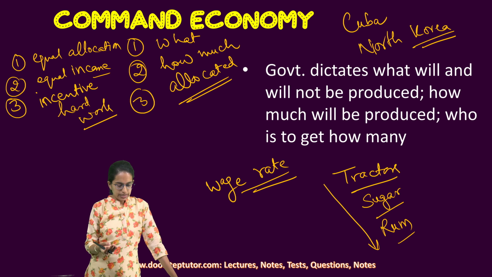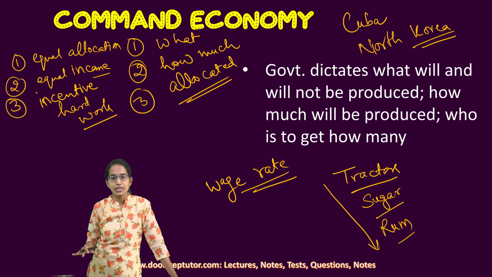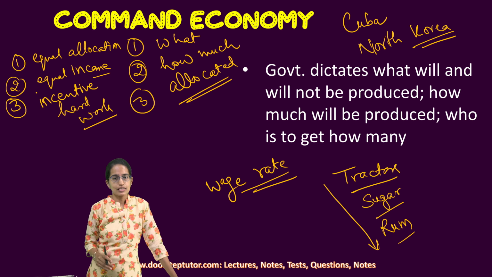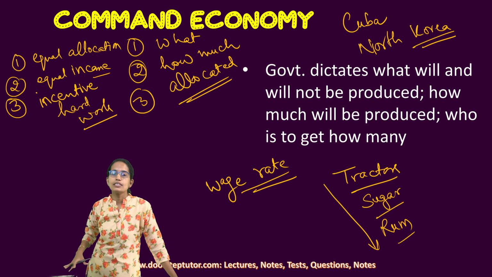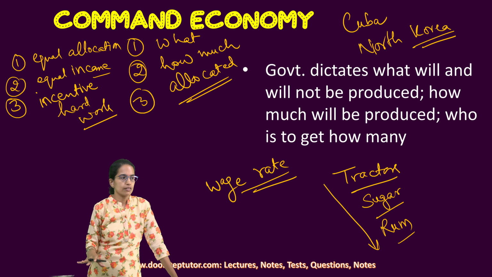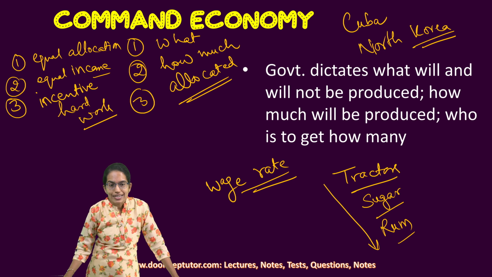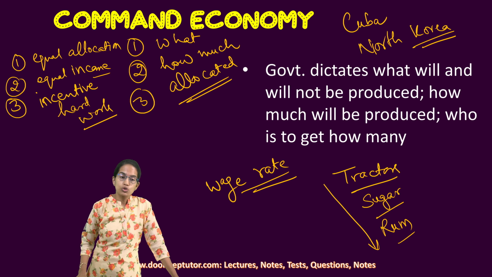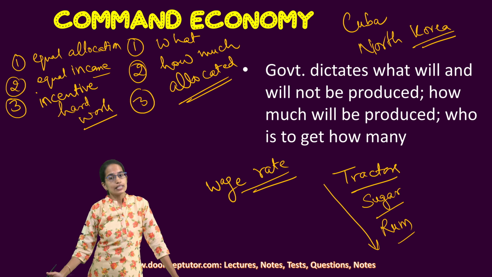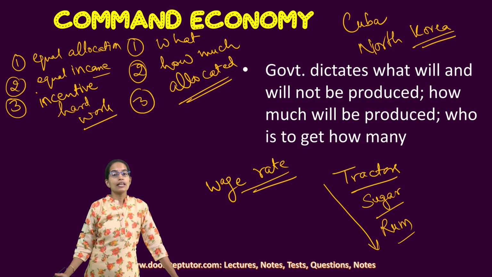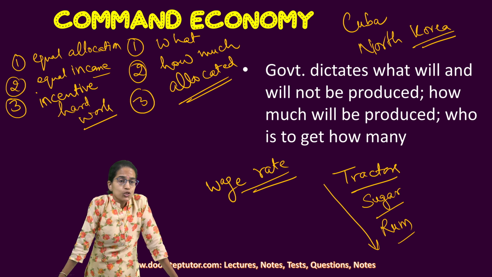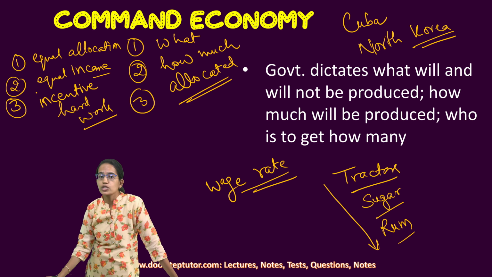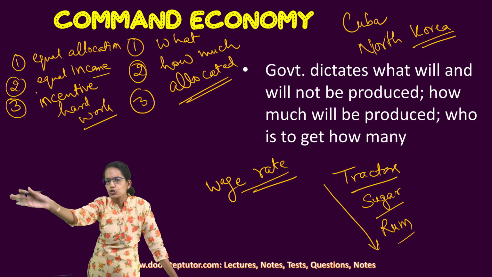In a command economy, we say there is no division or discrimination. No rich, no poor. No lower class, no upper class. All of them are at the same level. This is one of the major benefits of a command economy. Disparity in the economy is not there. Income is equally distributed, and those who are ready to work hard get incentives accordingly. Also, government can prioritize. If the government feels that education is a requirement, it can make textbooks extremely cheap and provide free education to everyone.